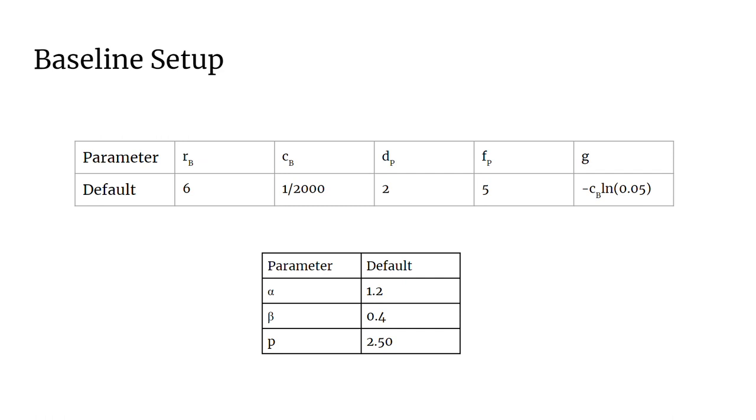Our baseline parameters here are a reproduction rate of 6, a carrying capacity of 2000, a predator death parameter of 2, a number of predators born when they're well fed of 5, and an exponent that defines the efficiency, which says that predation is 95% efficient when the populations are at carrying capacity. These are combined through our non-dimensionalization, recalculated into the parameters alpha, beta, and p.